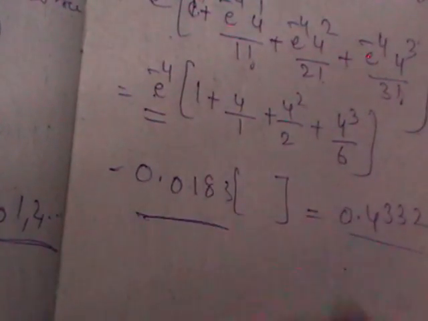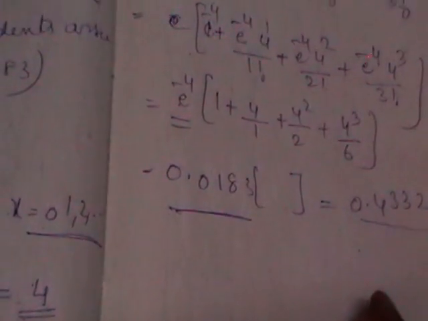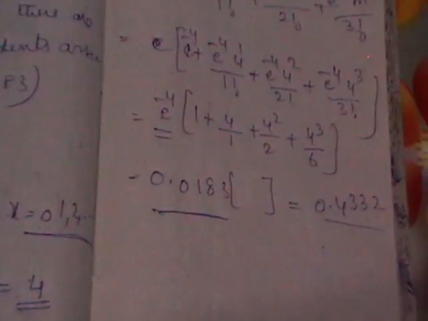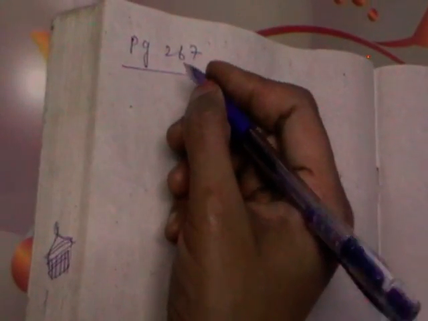In Poisson distribution, the e power minus 4 value will always be given to you. So this is the first type of question in Poisson distribution. As I said, you will have another type also, where the average is not given to you. In the same page you have another example. So if 5% of